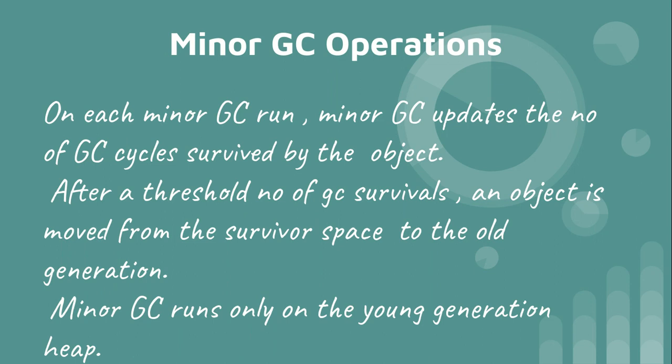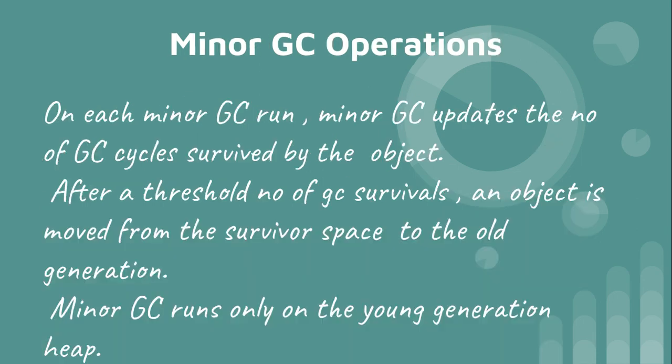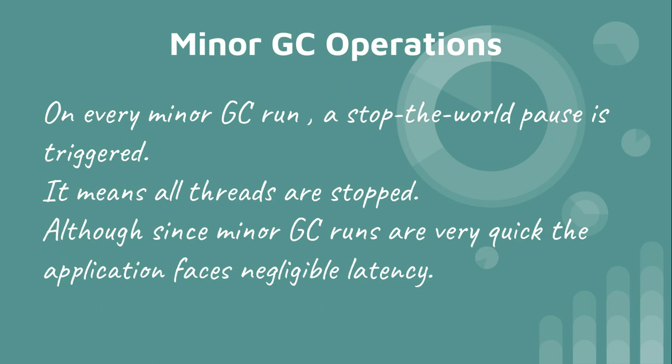One important point about this minor GC operation is that minor GC only runs on the young generation part of the heap, that is the Eden memory and the survivor spaces. Minor GC doesn't free up memory from the old generation part of the heap. Now, a common misconception among people is that minor GC runs don't stop the threads. You should know that on every minor GC run, a stop the world pause is triggered. It means that all the threads are stopped when a minor GC is initiated. Since minor GC runs are very quick, the application doesn't face any considerable latency, and we don't get to know that a minor GC run happened.